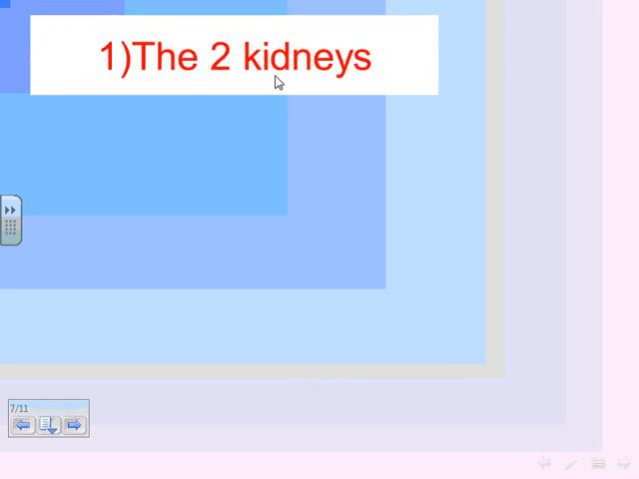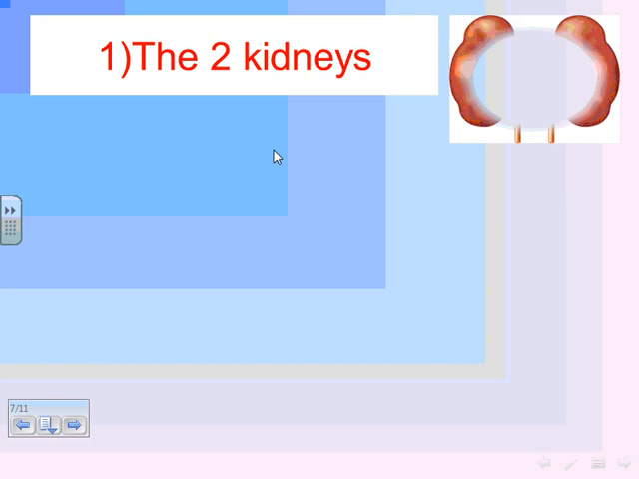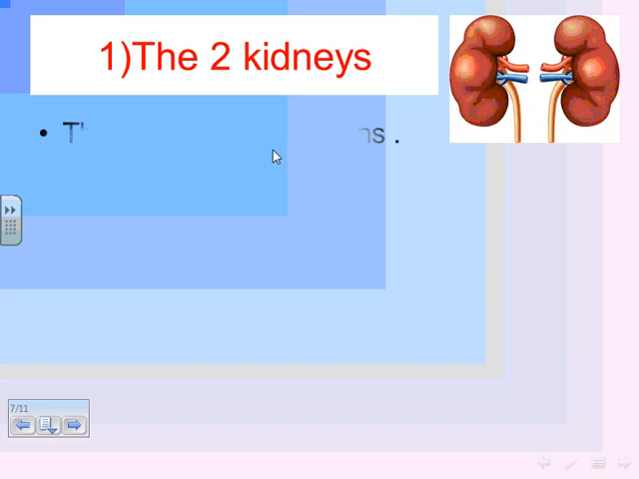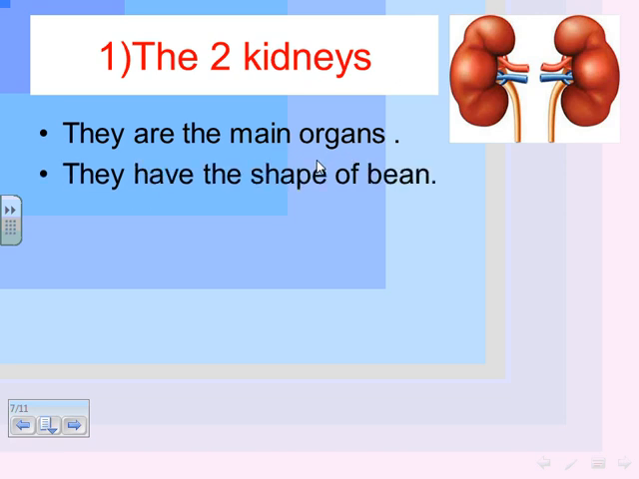First of all, the two kidneys. The first component or structure of the urinary system is the two kidneys. They are the main organs in the urinary system. Give reason why. Because the two kidneys purify the blood or clarify the blood from the nitrogenous wastes. So they are the main organs in the urinary system.